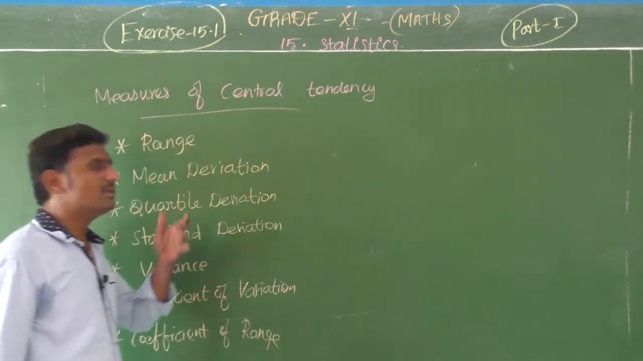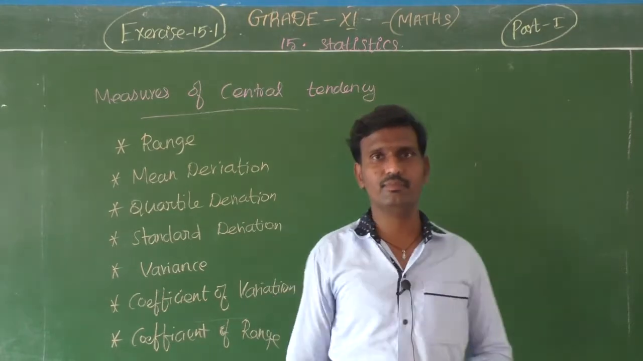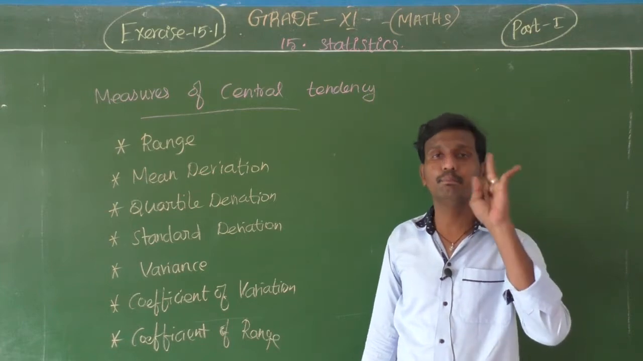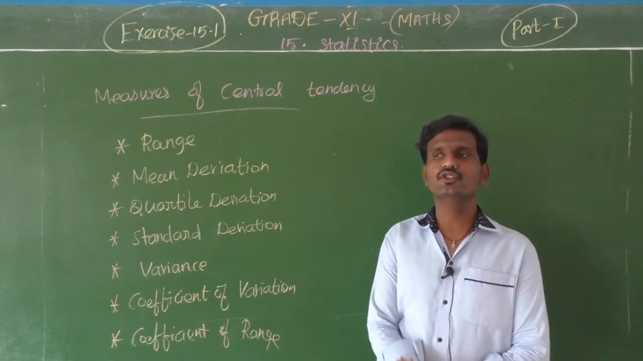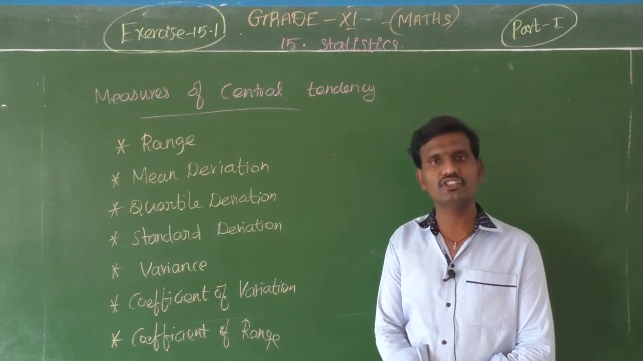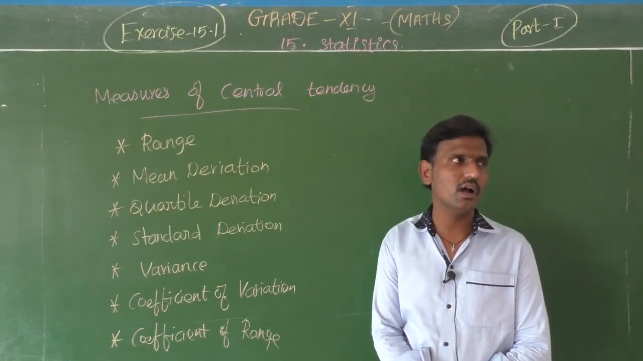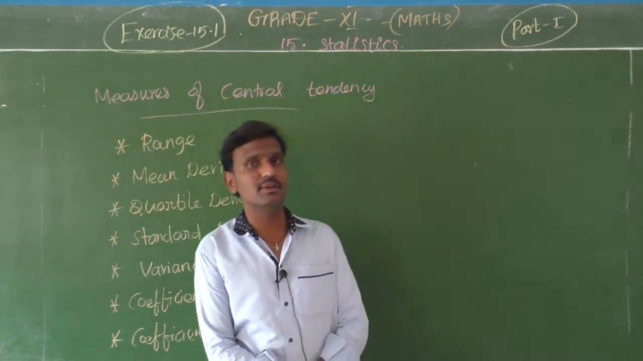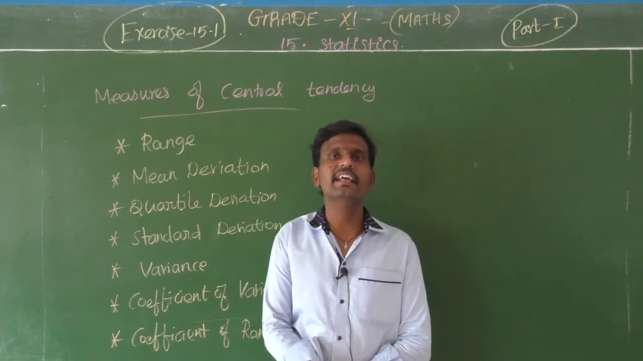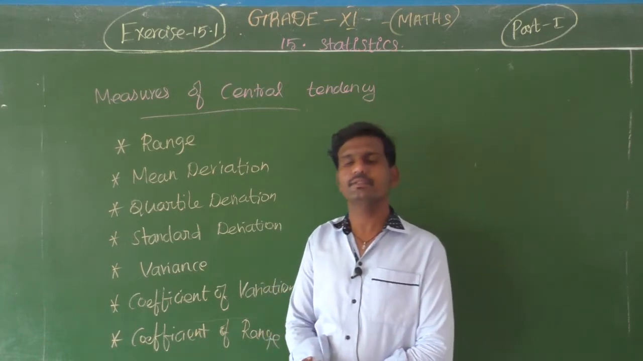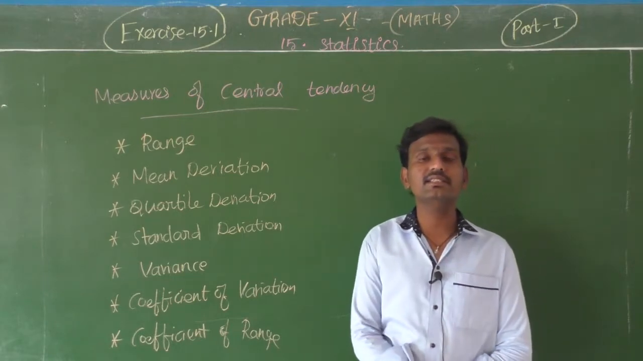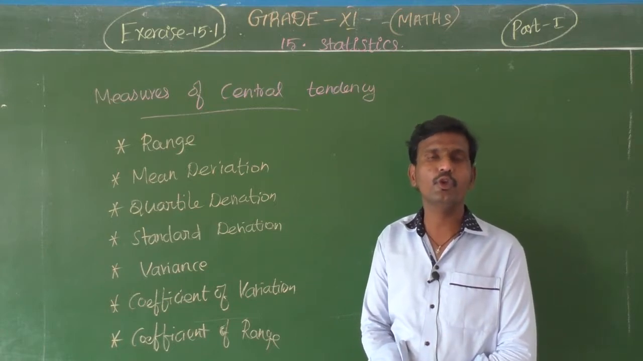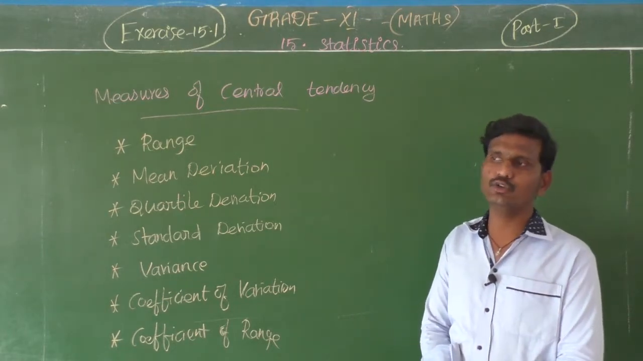Okay, so in your 10th syllabus you prepared only three things in measures of central tendency. What are they, you know? Mean, median, mode. Mean is another name for average, the arithmetic mean. In mean you have three types in your 10th syllabus. Can you recall? The first type is direct method and the second one is assumed mean method. Then the third one is step deviation method. Using these three methods you are solving the problems on mean.